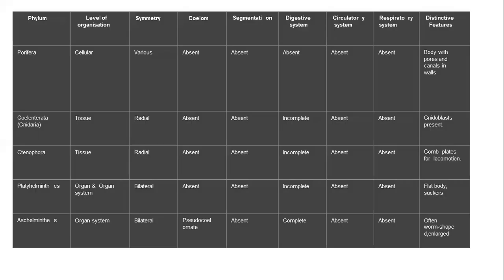Okay, next we are going to the next phylum, which is called Ctenophora. Okay, so Ctenophora is again tissue level, radial symmetry, coelom absent, and an incomplete digestive system, so a blind sac will be there. Okay, and absence of circulatory system, absence of respiratory system, and it has comb plates.